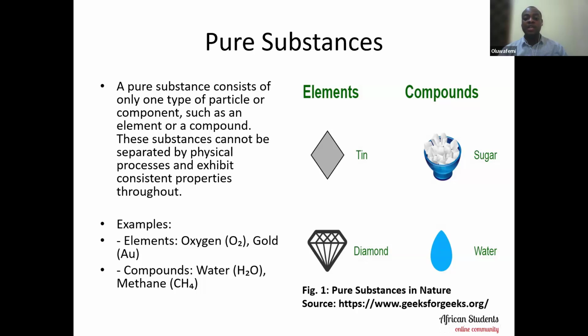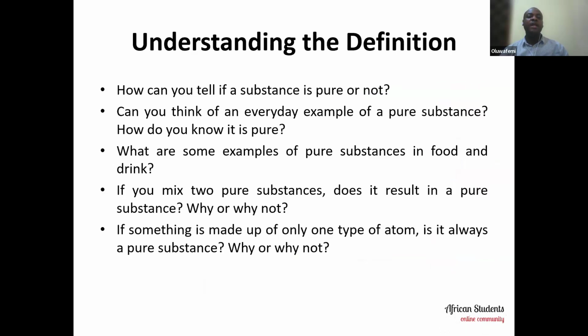In nature, you can find elements like tin and diamond, sugar is a compound, and then water, which virtually every one of us makes use of. So these are examples of pure substances, elements and compounds. And don't forget that a pure substance consists of only one type of particle or component, such as an element or a compound.